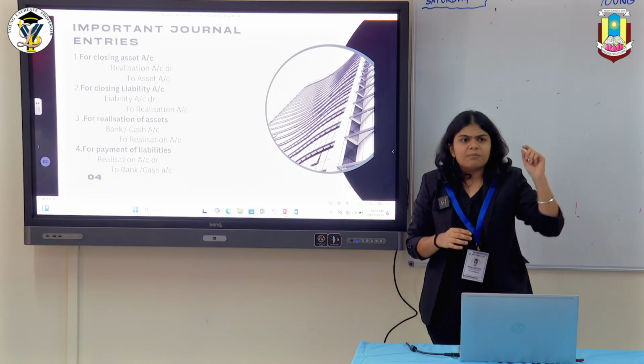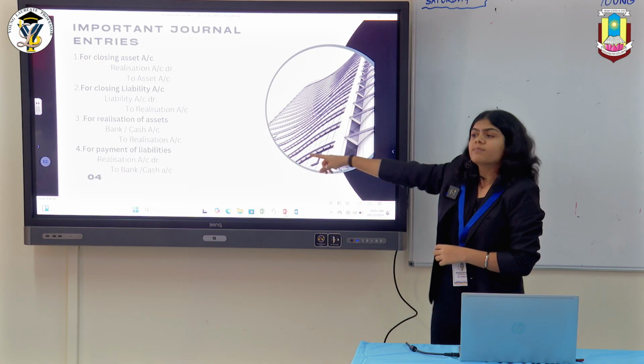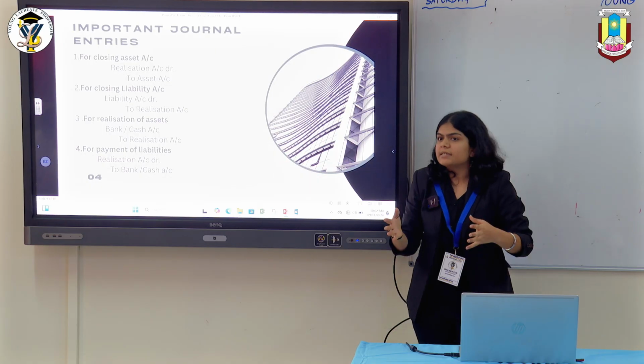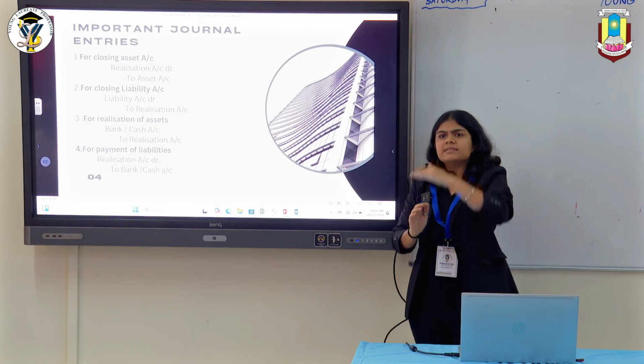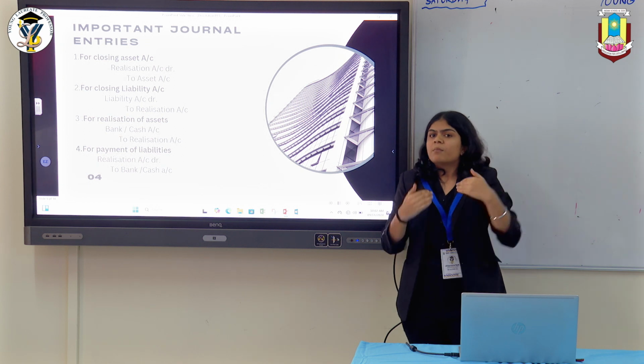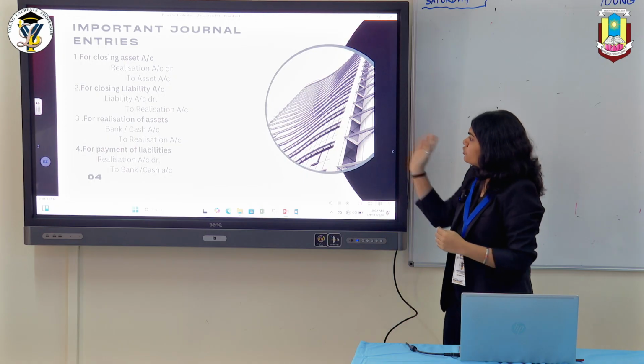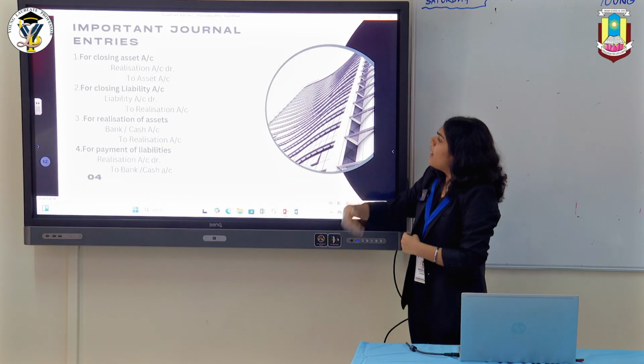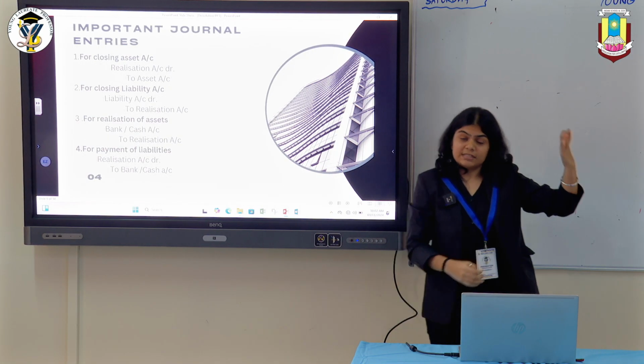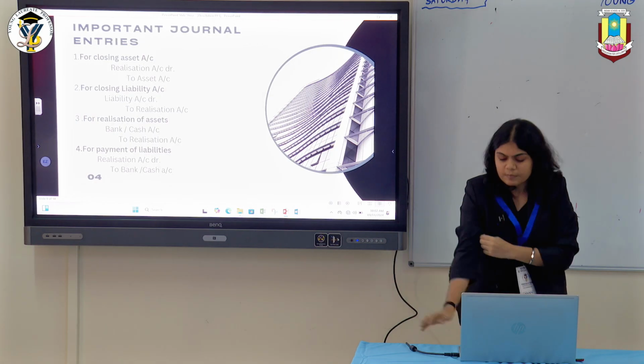Now in 11th grade, I'm pretty sure when we sell an asset, we have written bank or cash account debit to asset account, right? So you just have to replace that asset account with your realization account because your asset no longer exists anymore. It's transferred to the realization account. And for payment of liabilities, you have realization account debit to bank or cash account.